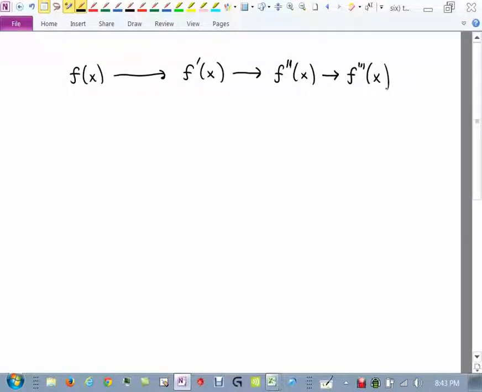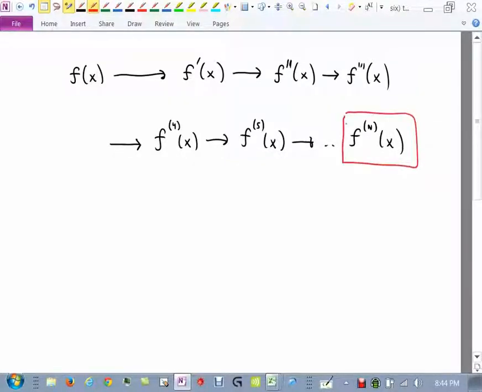So let's see, what would come next? The fourth? Well, we kind of run out of prime marks, so what we do instead of the primes is we just write a little 4 in parentheses. And that lets everyone know that what we're doing is we're taking the derivative 4 times. And then we could do 5. And then, of course, you know, as many as you want, you could do n derivatives. So this notation here means you're taking the nth derivative.